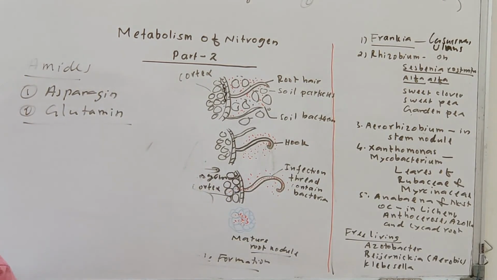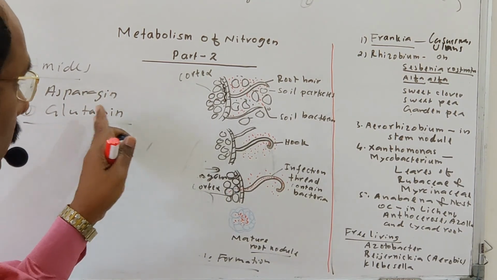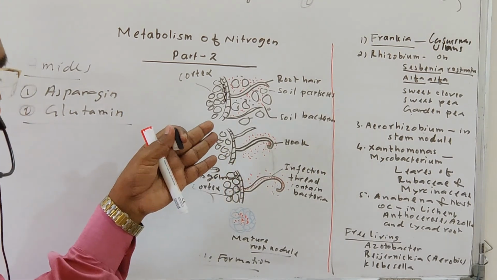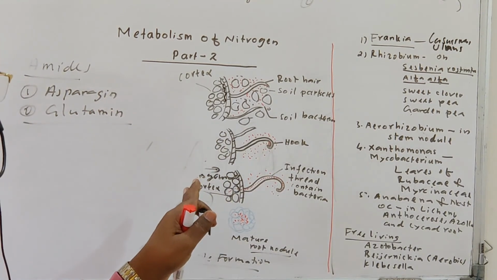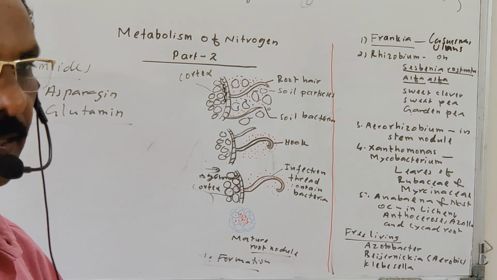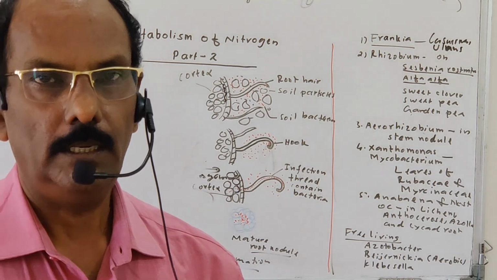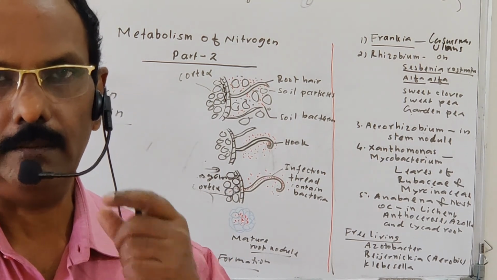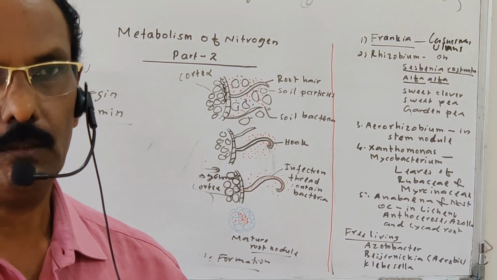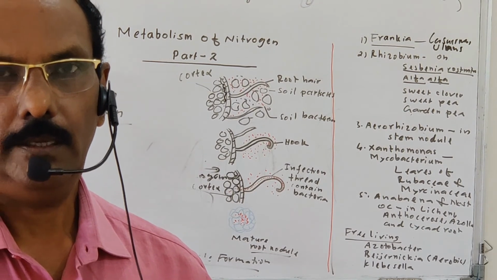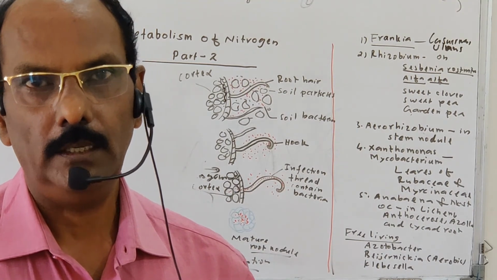These two amides are produced corresponding to aspartic acid and glutamic acid. By this reaction, the amino group is added to the keto group by replacing the OH, producing asparagine and glutamine. They have one amino group more, so they are known as amides. This amide, having more nitrogen compared to the amino acid, is used for the translocation of nitrogen through the xylem vessels. So the transportable form of the amino acid, expected in the NEET examination, is the amide, containing more nitrogen compared to the amino acid.